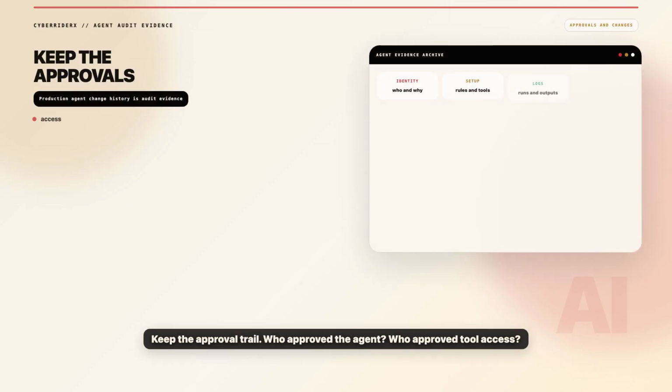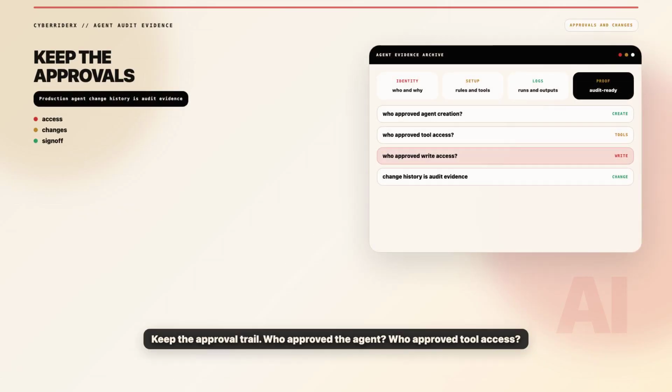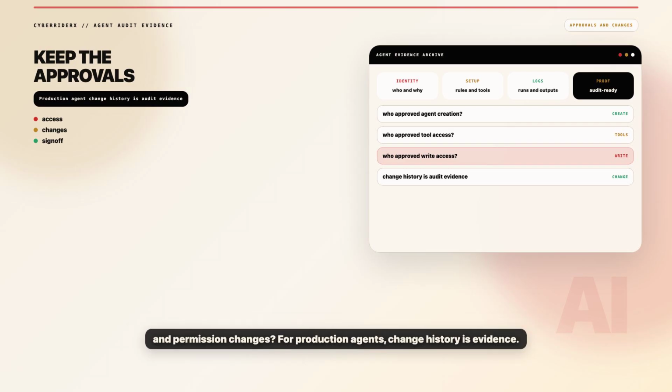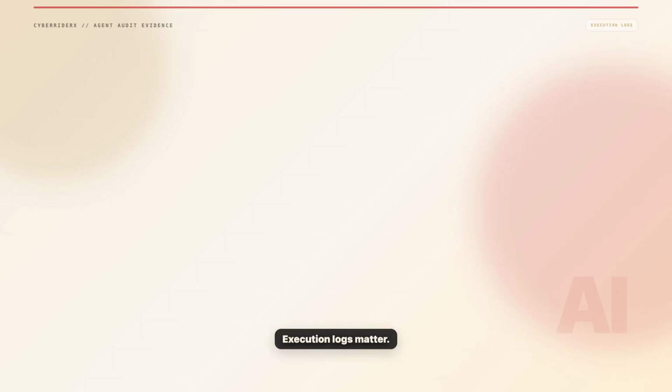Keep the approval trail: who approved the agent, who approved tool access, who approved write access, who approved prompt changes, retrieval changes, model changes, and permission changes. For production agents, change history is evidence.